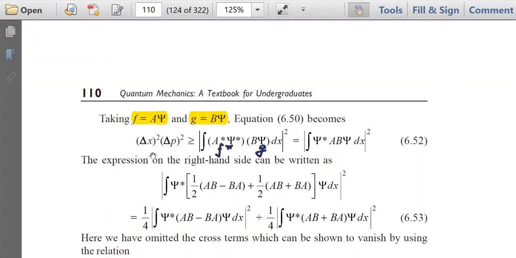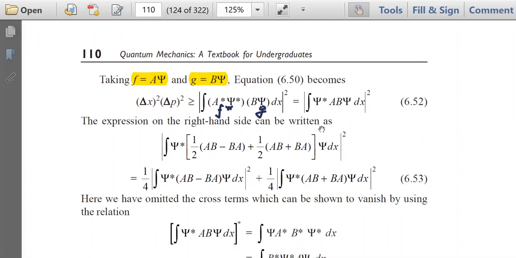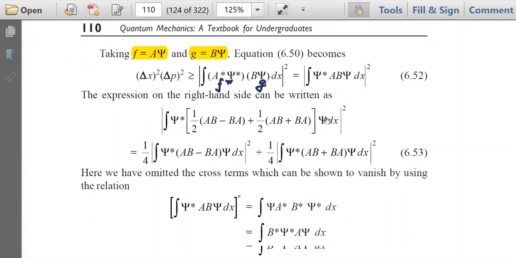That is why we write delta x square into delta p square greater than or equal to mod of f star g square, which is again psi star ab into psi into dx. This a star psi star b psi can be written as psi star ab into psi dx from the property of the Hermitian operators. The right hand side, by some algebraic manipulation, can be written as psi star, half of AB minus BA plus half of AB plus BA. That is how AB has been written.